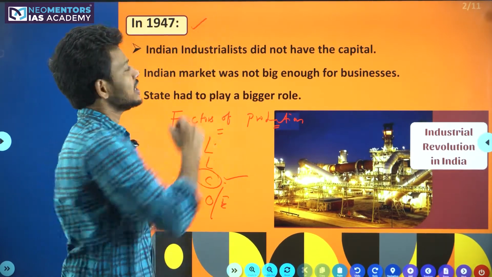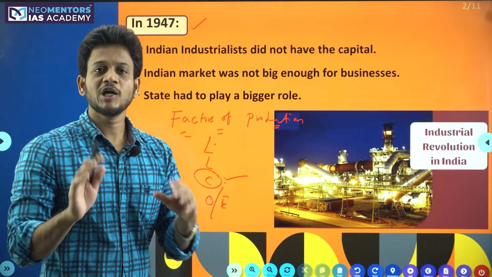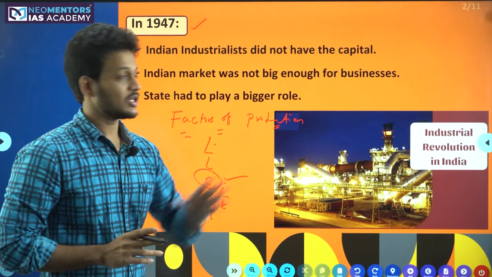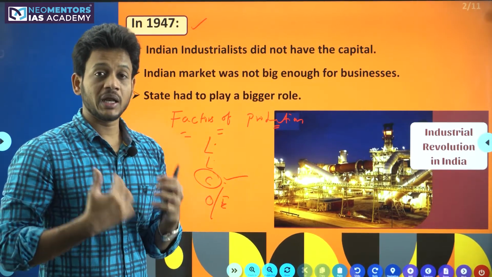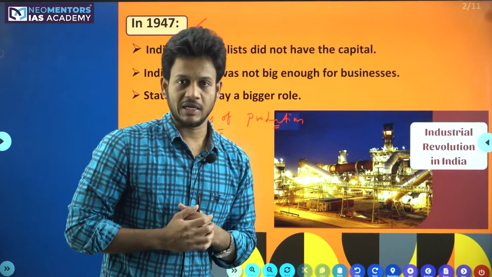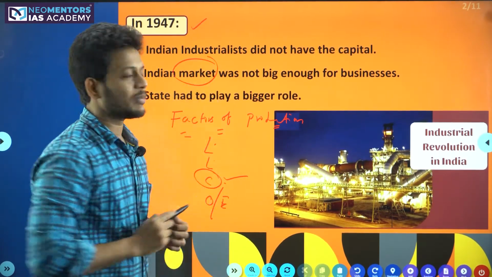By the time we reached independence in 1947, Indian industrialists didn't have enough capital to bring more industrialization to India. The second important point is that the Indian market was not big enough for business.